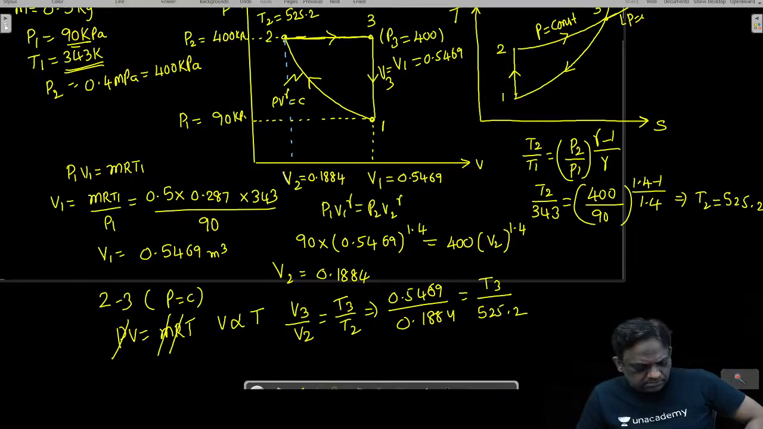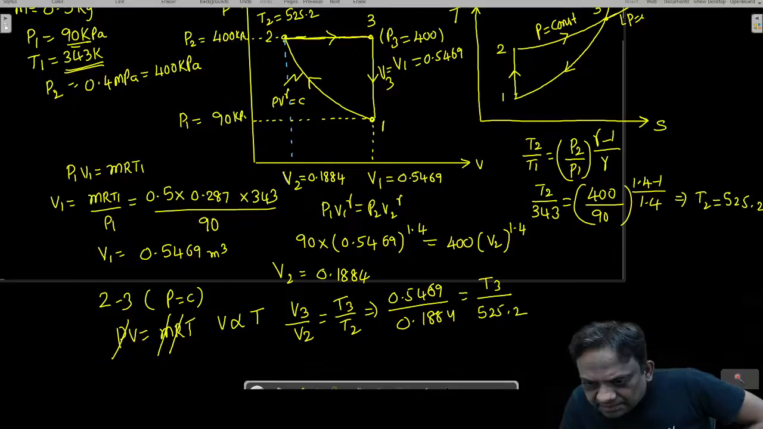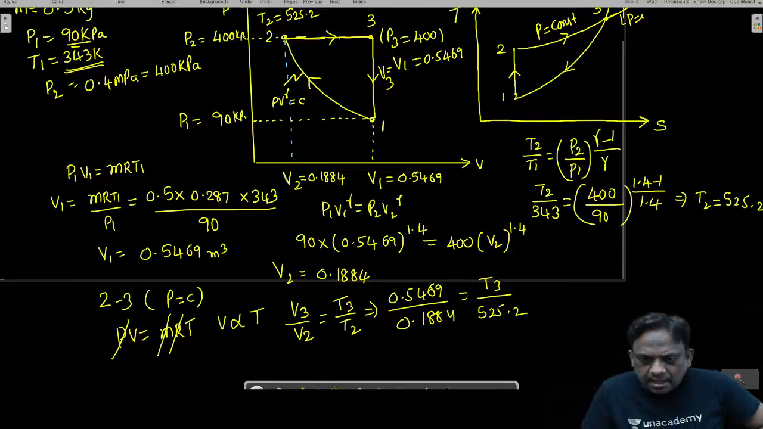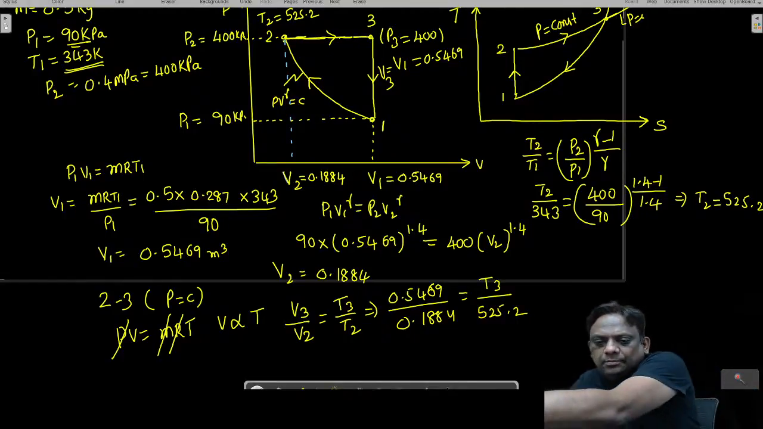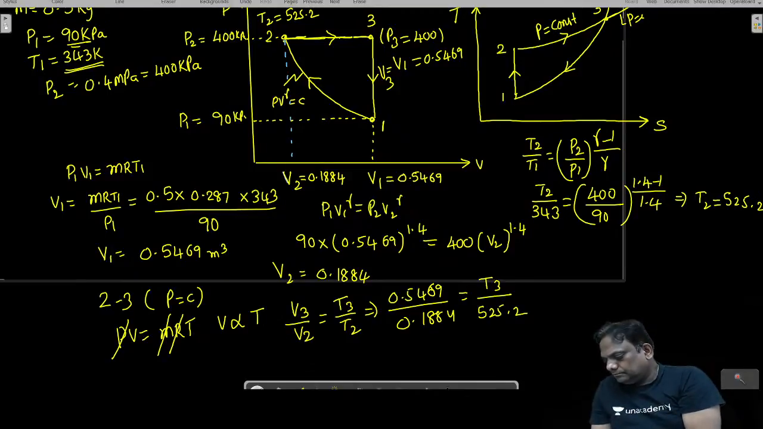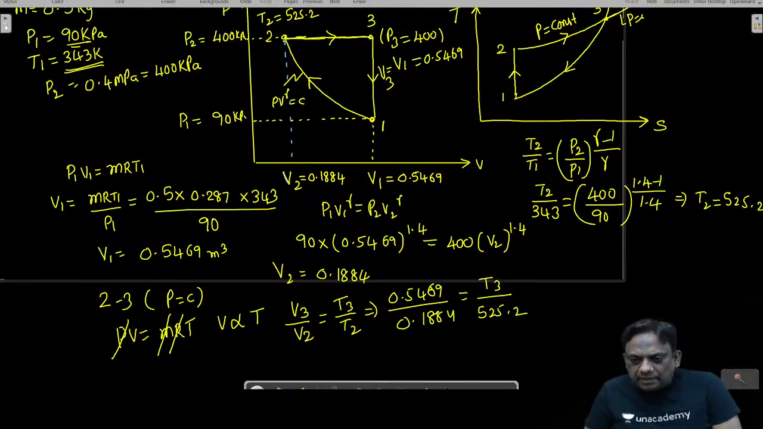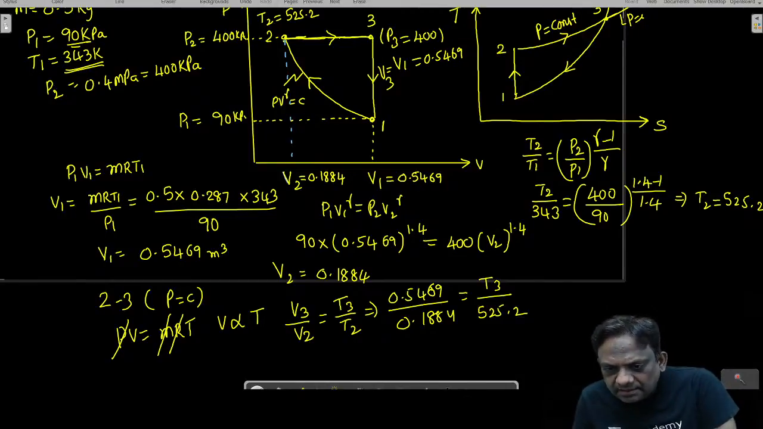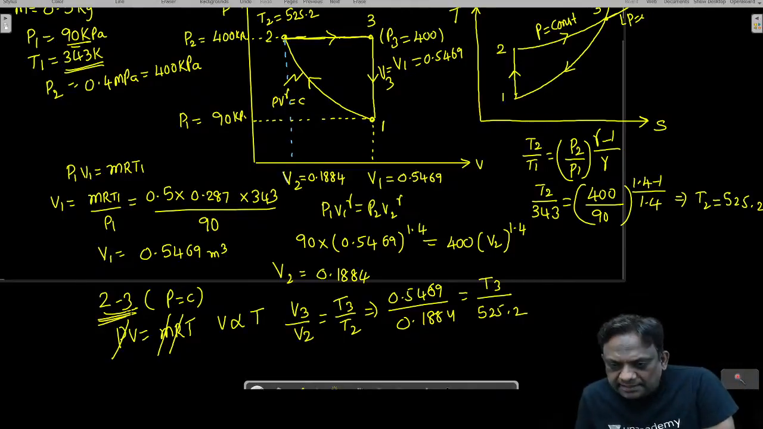Where? Which 2 to 3? I'm writing, Nishant sir, it's a constant pressure process, for 2 to 3. Any problem, sir? I'm writing for 2 to 3. I'm not writing 3 to 1. Where did I write 3 to 1? Nishant, is it clear? I wrote clearly 2 to 3, didn't I? Clear? No problem.